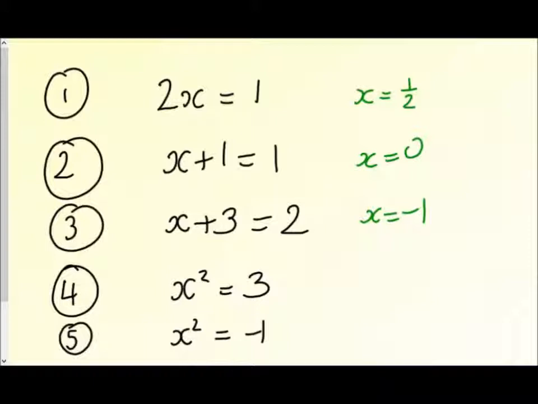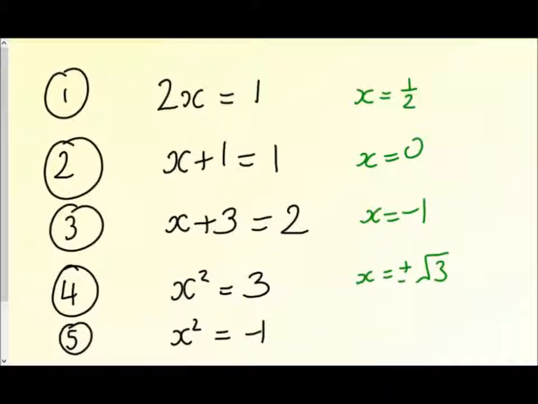And the fourth one, well, the square root of 3, and there's positive and negative of course for that, cannot be written as a fraction. It's an irrational number, and for a long time we didn't know that these numbers existed. So depending where you were in time, you may or may not have been able to solve them. But now, with the mathematical knowledge that we've got, we can solve all of those. But what about the last one? Do you know how to find the solution to x squared is equal to minus 1?